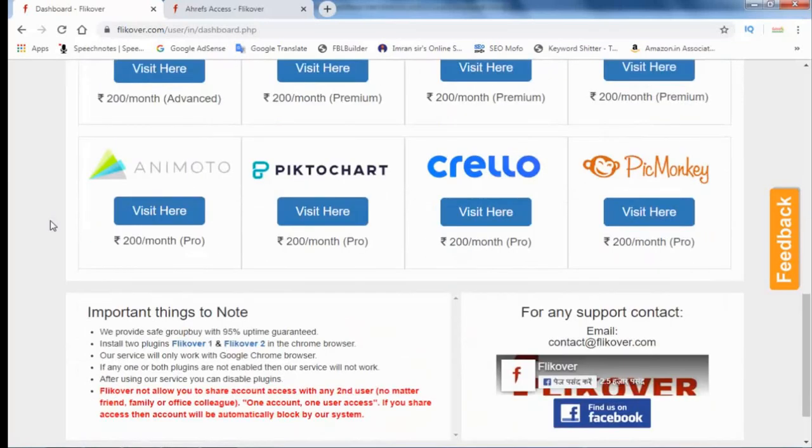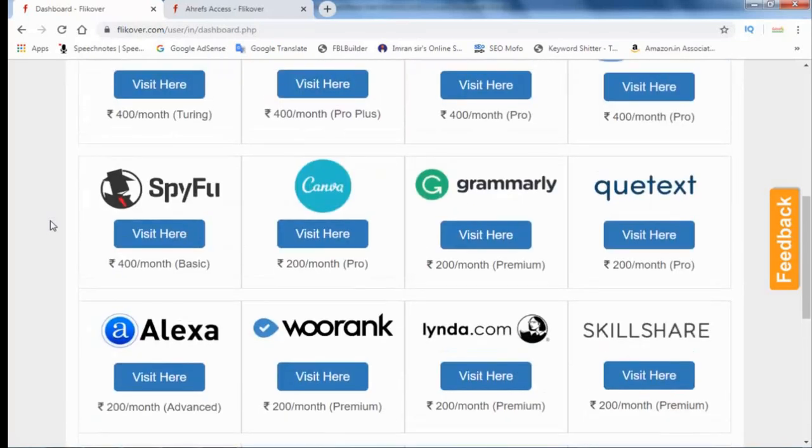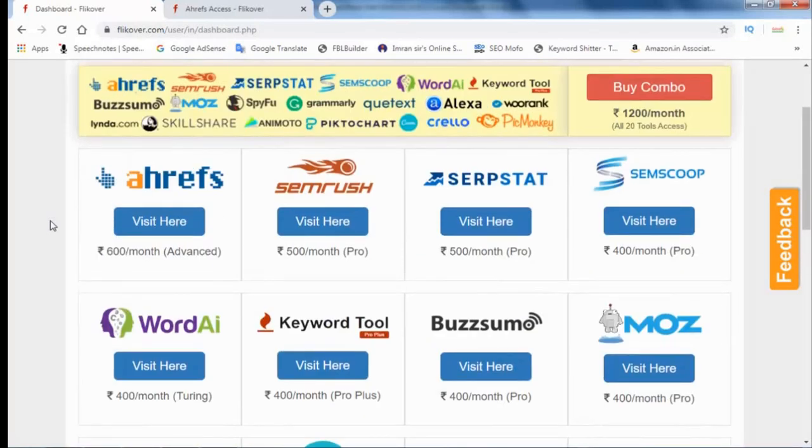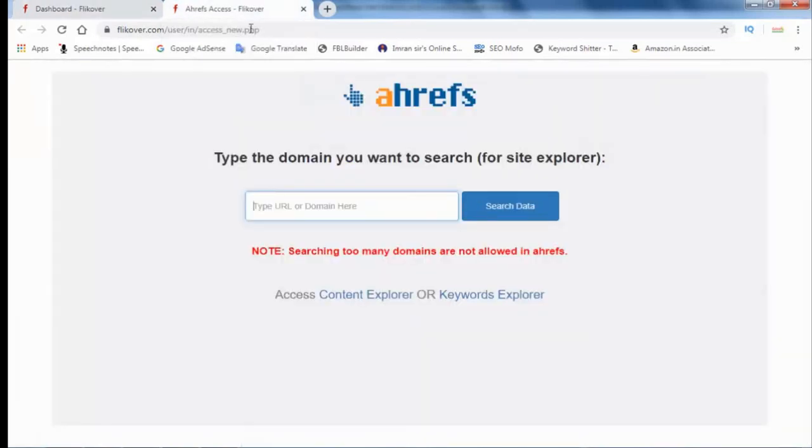Many tools are available at very cheap rates. I bought this Ahrefs tool from this site for 600 Indian rupees per month, so $10 per month. This is the access. Now I want to show you how you can know whether your website is ready for Google AdSense